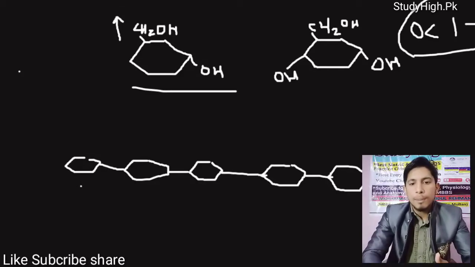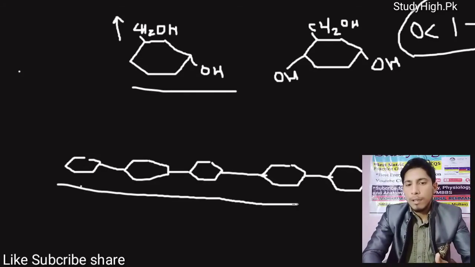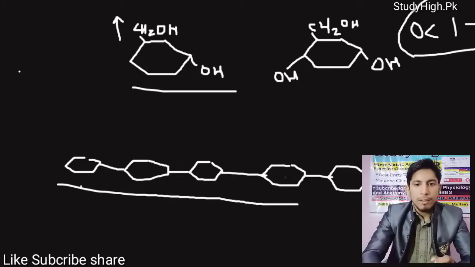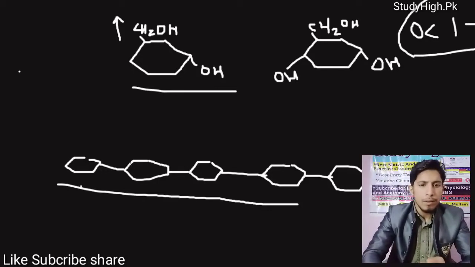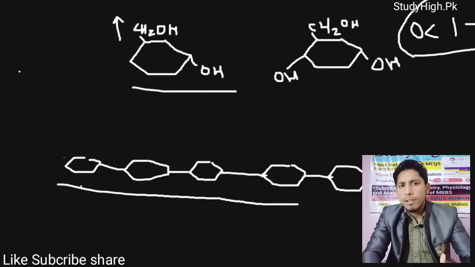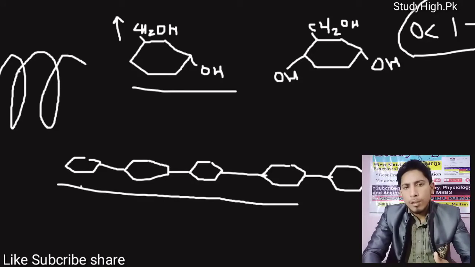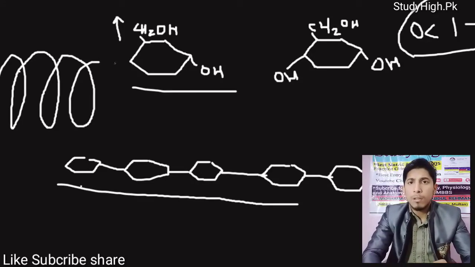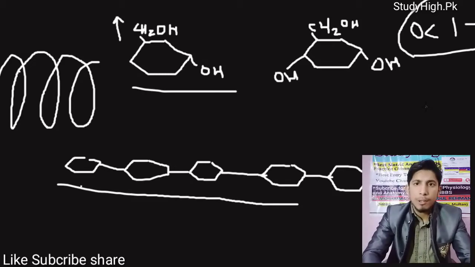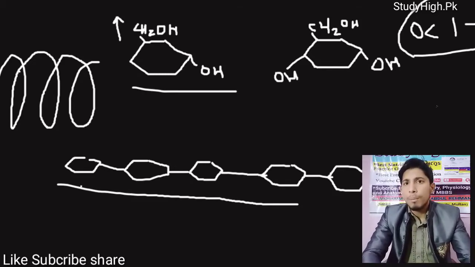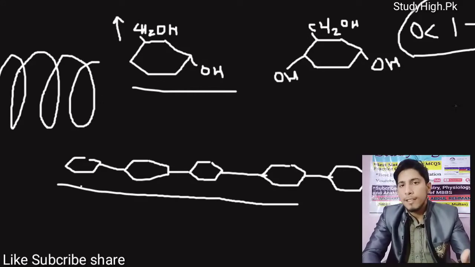And here is the simplest structure of amylose, in which a number of glucose molecules are connected with each other through alpha 1,4 glycosidic bonds. This is the structure of amylose, and it also exists in helical form like this. Why does this exist? If you know about the helical structure of different proteins, because of hydrogen bonding between one amino acid and another, some proteins exist in the form of an alpha helix.